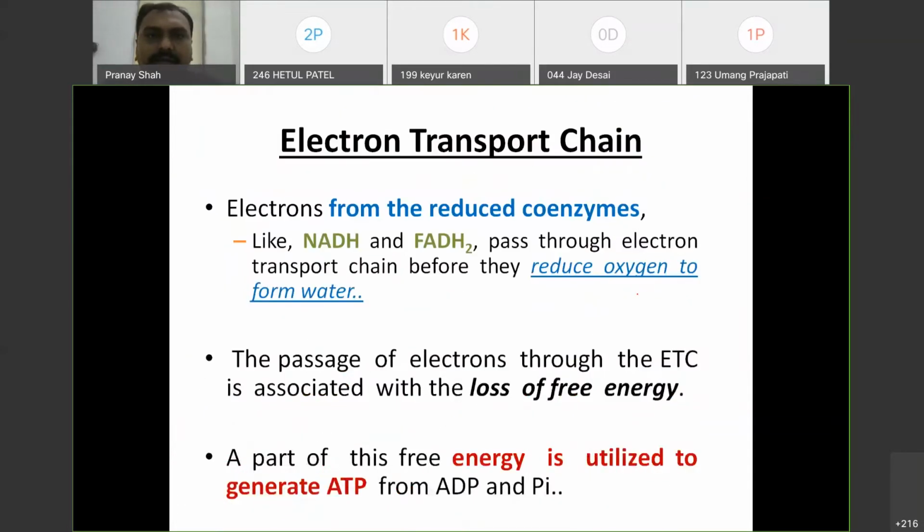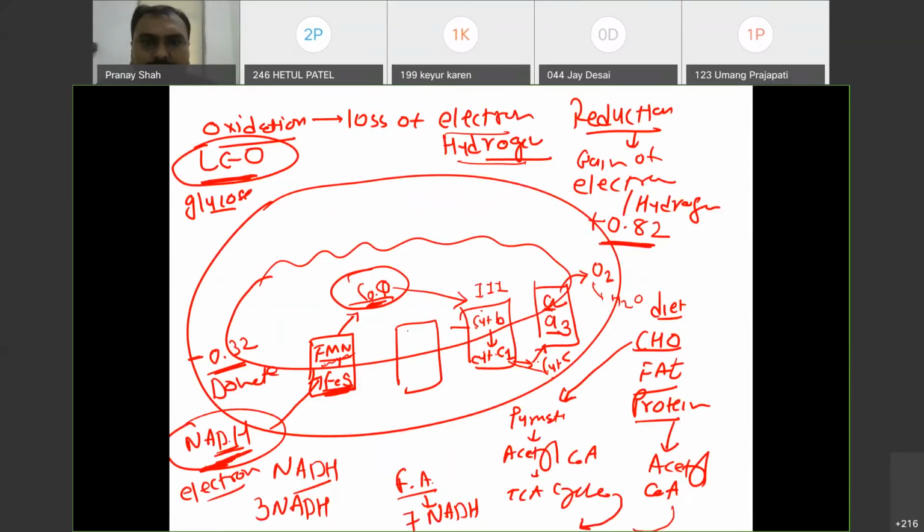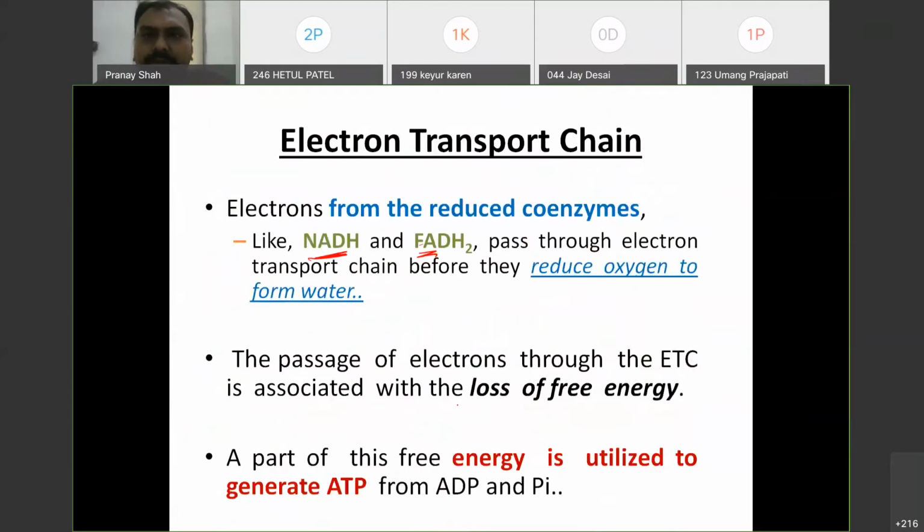So here, electrons come from the reduced coenzymes like NADH and FADH2. For complex 2, it will transfer the electron from FAD to FeS and then coenzyme Q, and then from complex 2 to complex 3 and complex 4. Complex 1 is bypassed when electrons are transferred from FAD. So they will pass through the electron transport chain before they reduce oxygen to water.